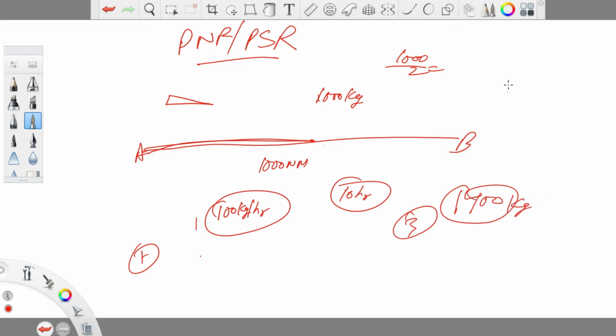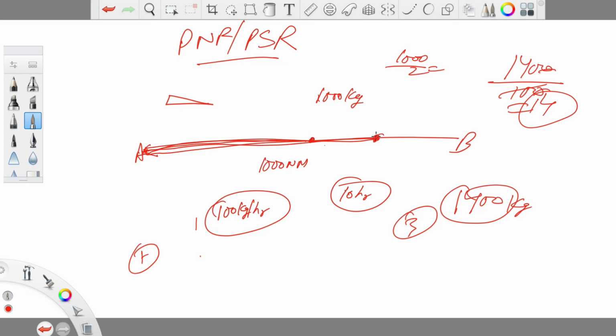So with 1400 kg, this aircraft can fly for 1400 divided by 100, which is 14 hours. So with 1400 kg, this aircraft can spend 7 hours going to some point and then 7 hours coming back to its departure position. So with 1000 kg, PNR was here, but with 1400 kg, PNR is here.